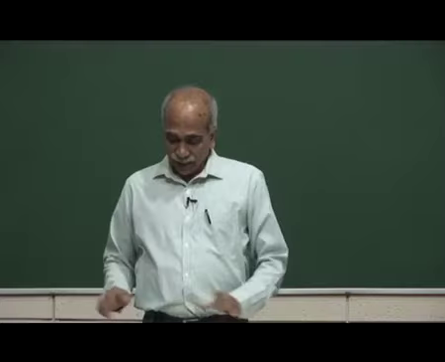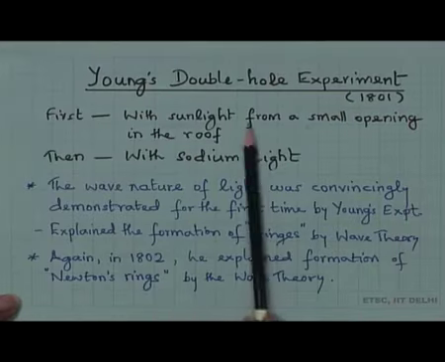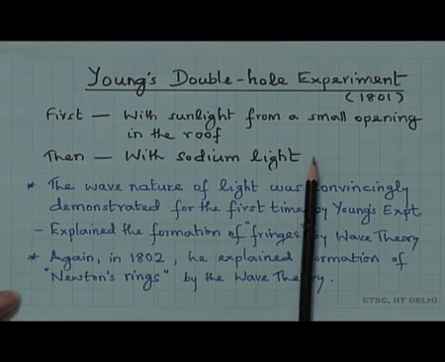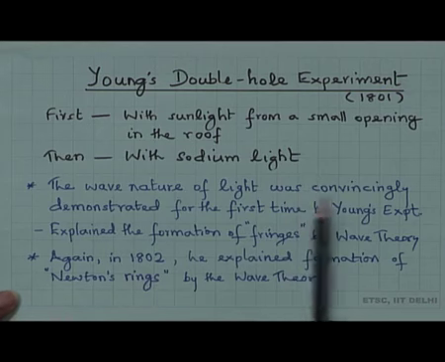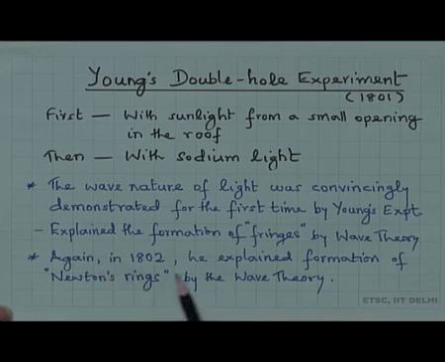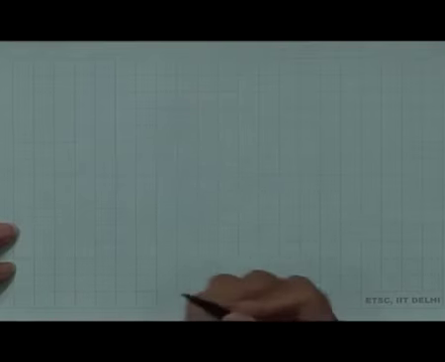Thomas Young gave the double hole experiment in 1801, first with sunlight from a small opening in the roof and then with sodium light. The wave nature of light was convincingly demonstrated for the first time by Young's experiment, and subsequently he also explained Newton's rings in 1802 by the wave theory. Now, let me explain a little bit, as apparently Young's experiment was done the first time when he saw sunlight coming from the roof.